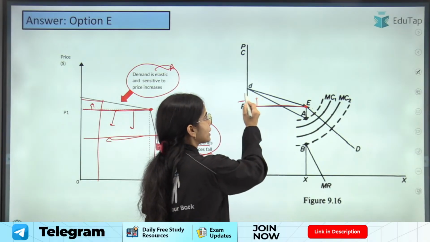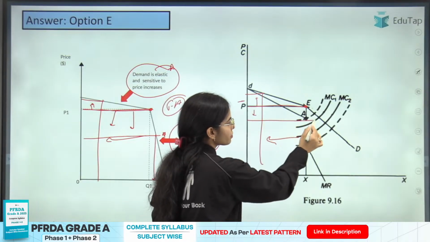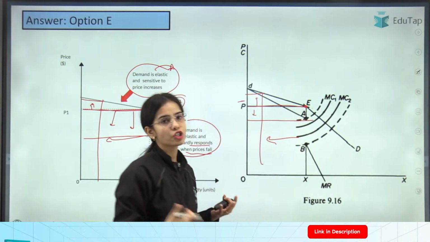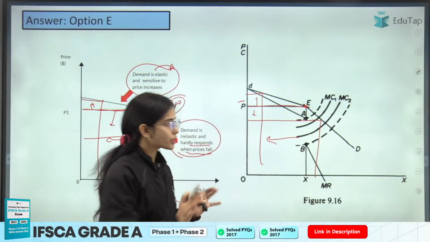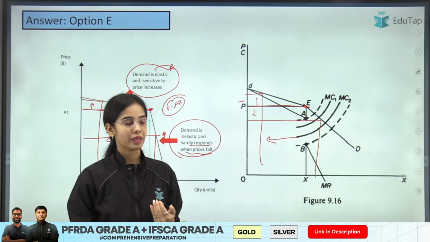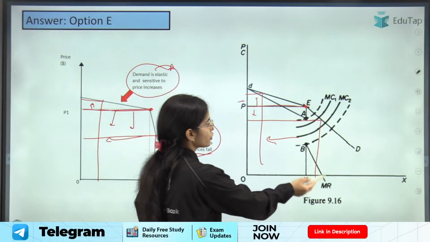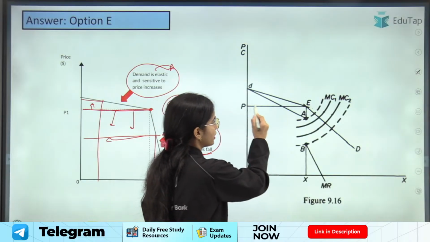The firm will not want to increase the price because it will lose a lot of its demand. The firm will not want to decrease its price because then it will not get much extra demand. Okay, so it does not want to increase or decrease the price. It is not making a benefit in either case. So the firm will keep its price constant at the decided level.